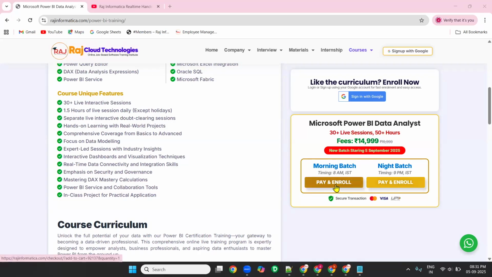If you want to enroll for the morning batch, you can enroll for the morning batch. If you want to go for the evening batch, you can enroll for the evening batch. Even if you enroll for only one batch, if you want to attend both batches, morning and evening also, yes, it is possible. No need to worry about that.